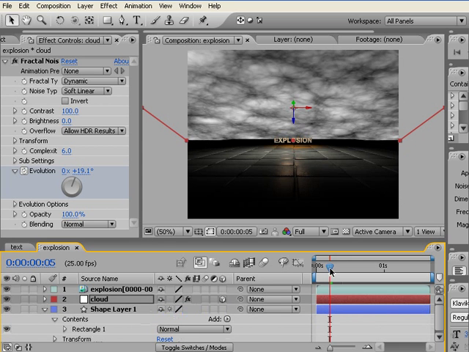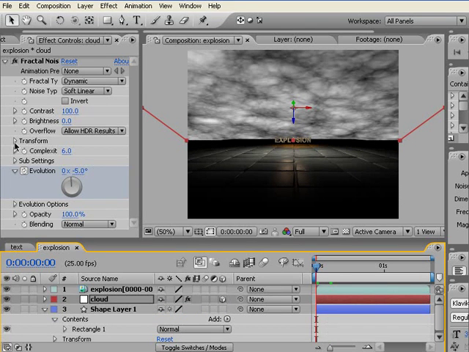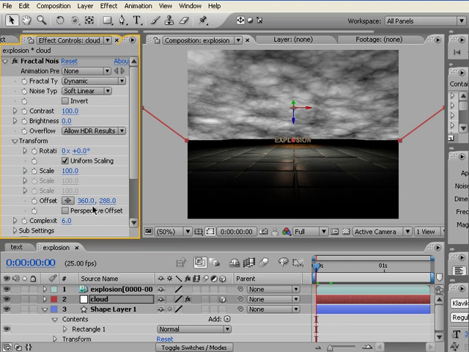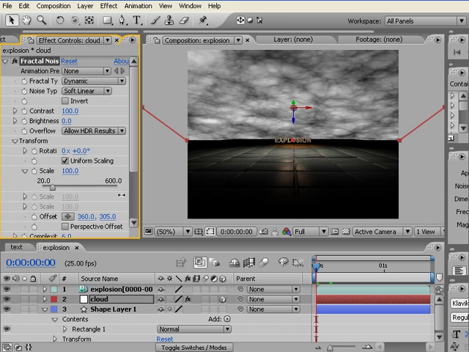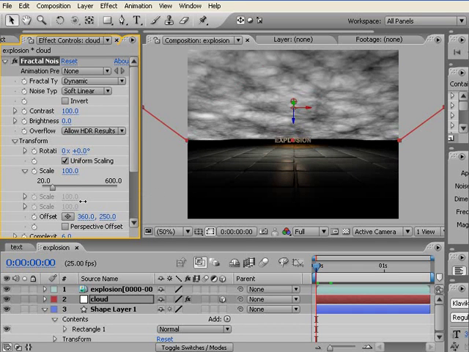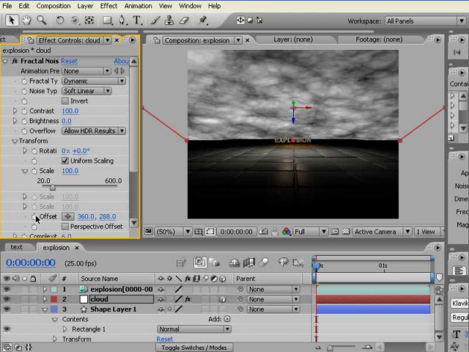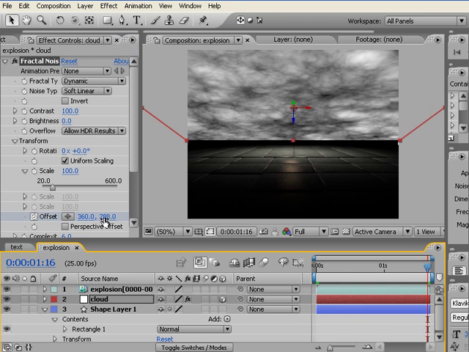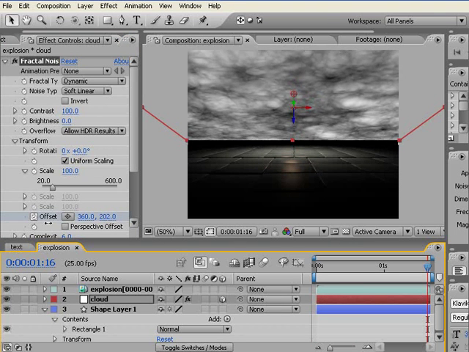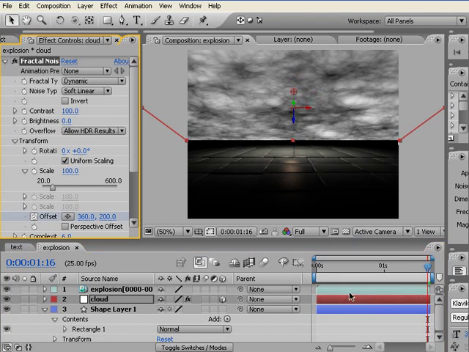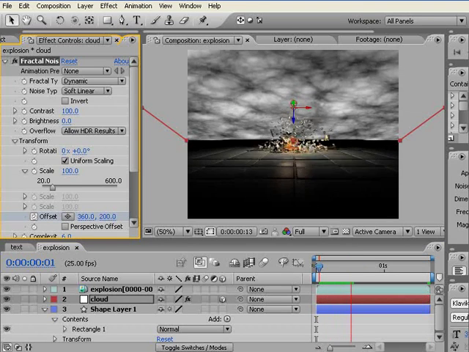Now if we go to transform, from there let's offset it, as because our camera is moving, so we want them to move towards the camera as well. So let's put a keyframe at frame 0, and the last frame let's move them towards us. Let's see how this looks.